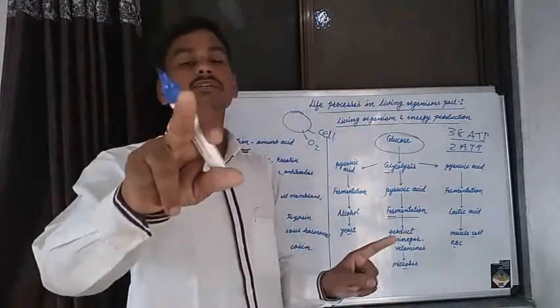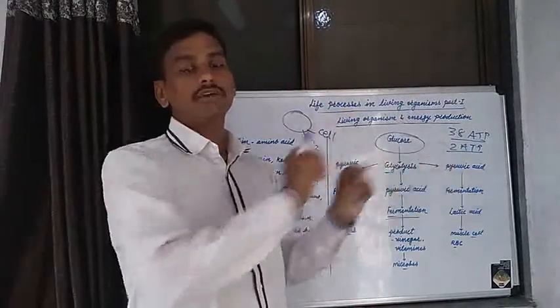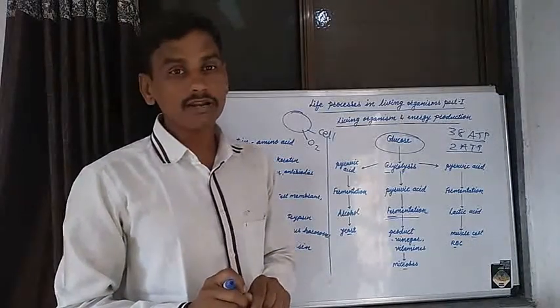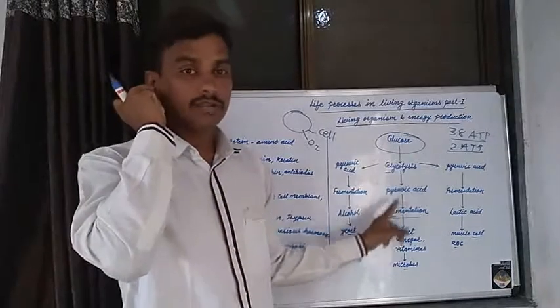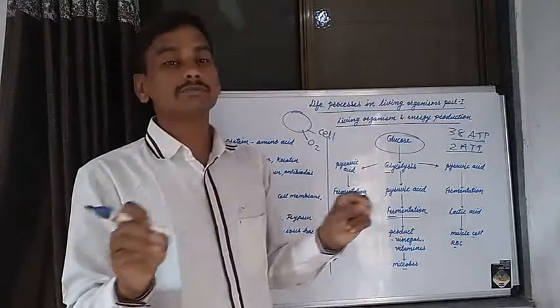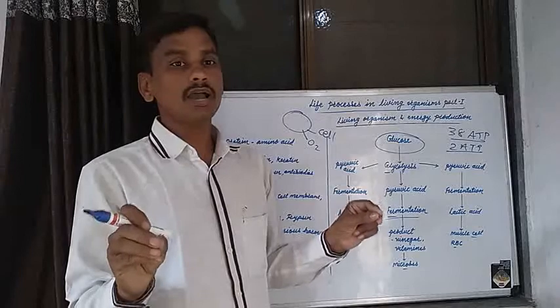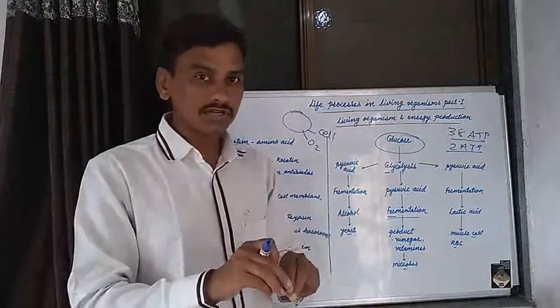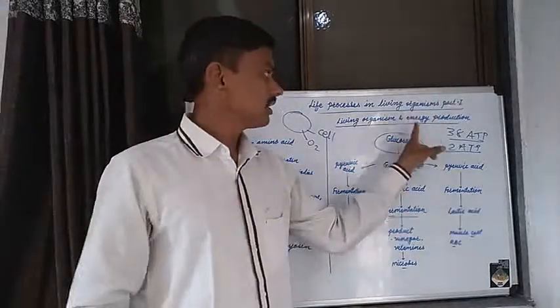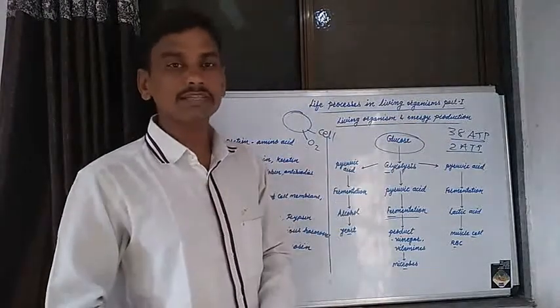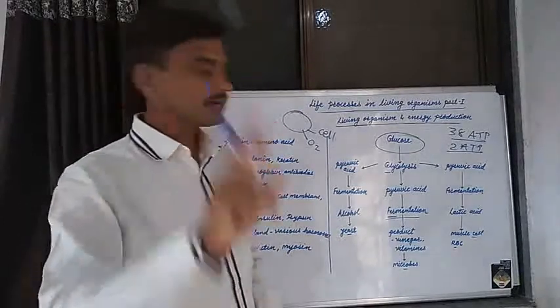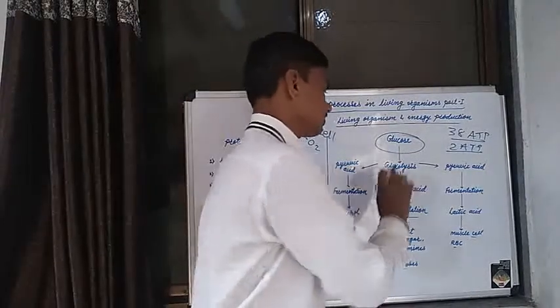Fermentation is not carried out in aerobic respiration; it is only carried out in anaerobic respiration. These two important steps produce energy. The first step is glycolysis.